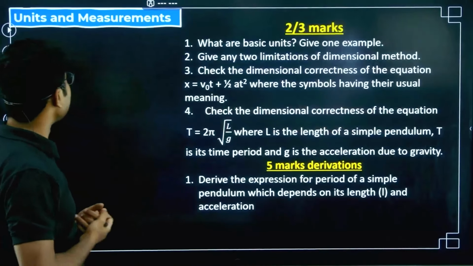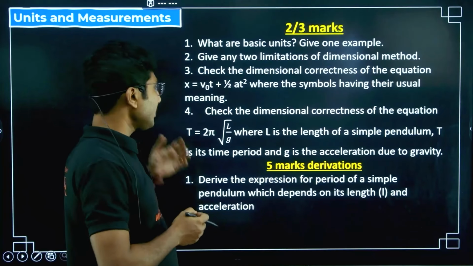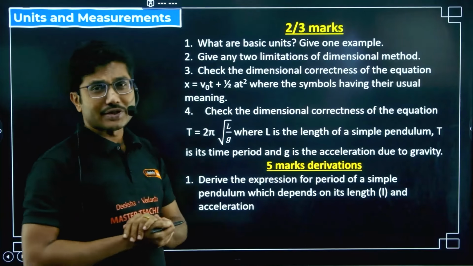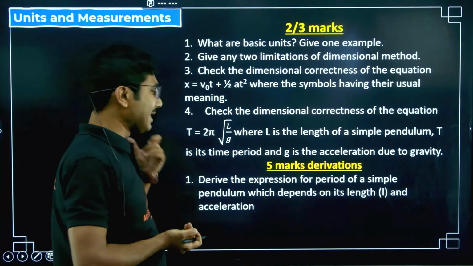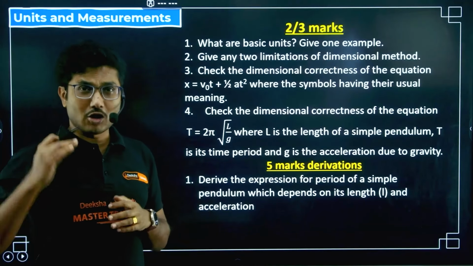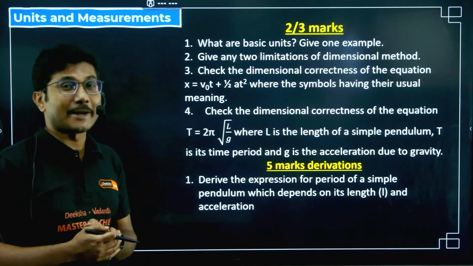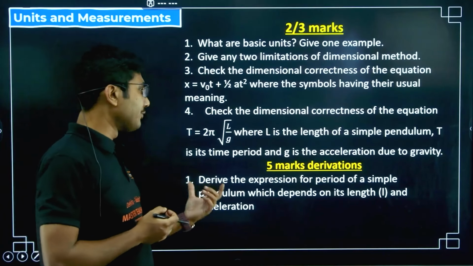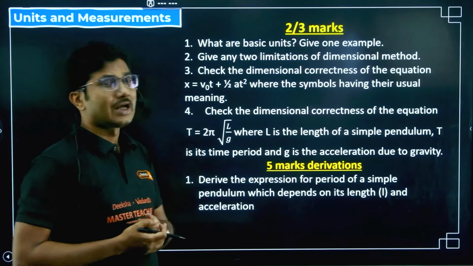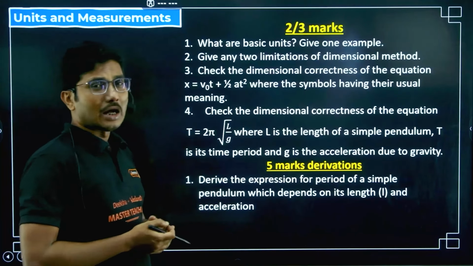So now the first chapter is units and measurement. This chapter is a little lengthy, but in terms of overall weightage maybe slightly low. 2-3 mark questions might come from this chapter, and there is a possibility of a 5-mark derivation. It is not common, but it might come, because in the midterm exam some districts do give this question. Generally only one single 5-mark question comes. There is a possibility, so prepare this particular derivation.